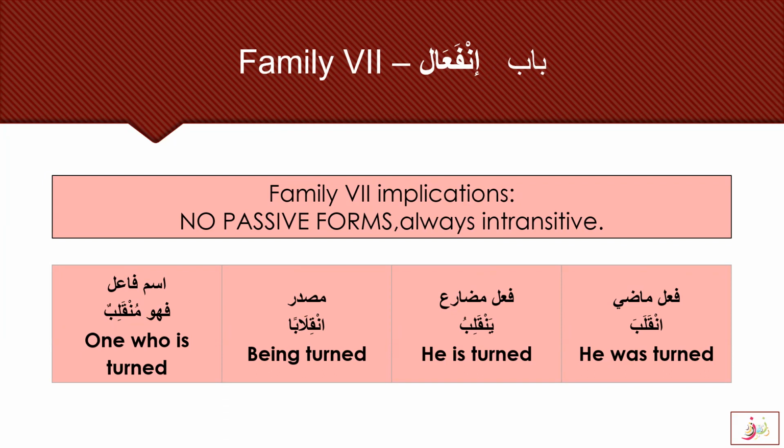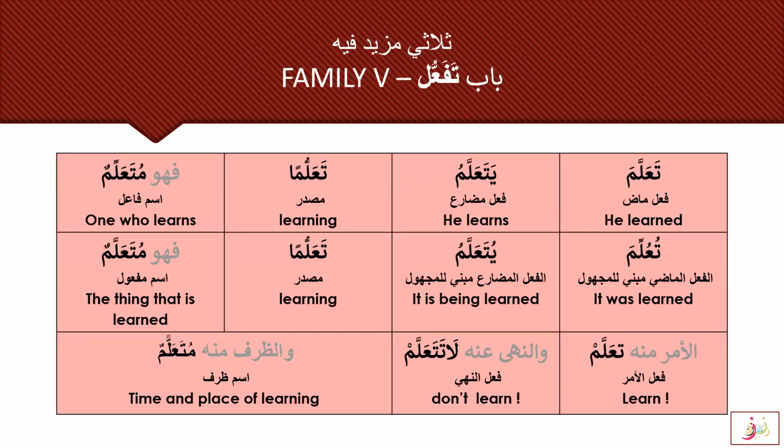Fa'il madi is inqalaba, he was turned. Fa'il mudari is yanqalibu, he is turned. Masdar is inqilaban, being turned. And ism fa'il is fahuwa munqalibun. Remember this fatha in the ism fa'il, the one who is turned. So the implications are that it is always intransitive and it has no passive form.